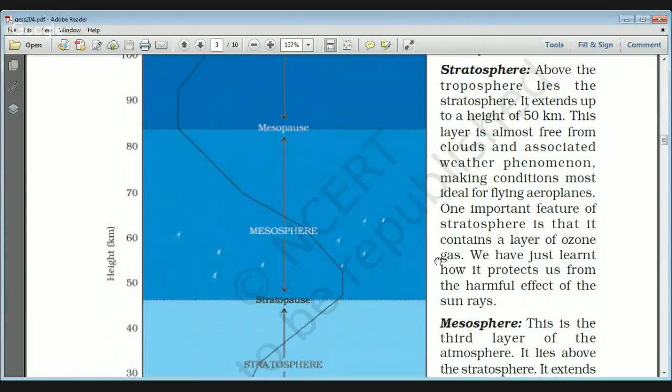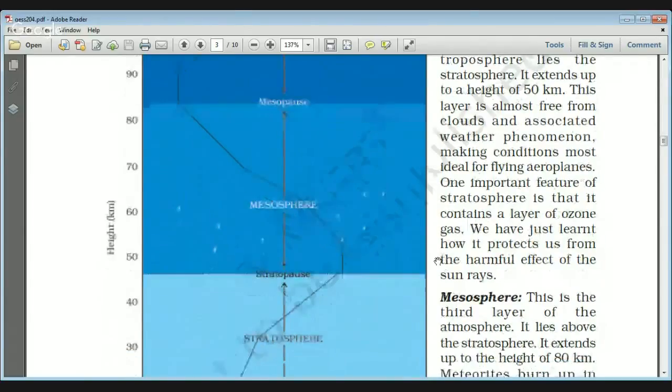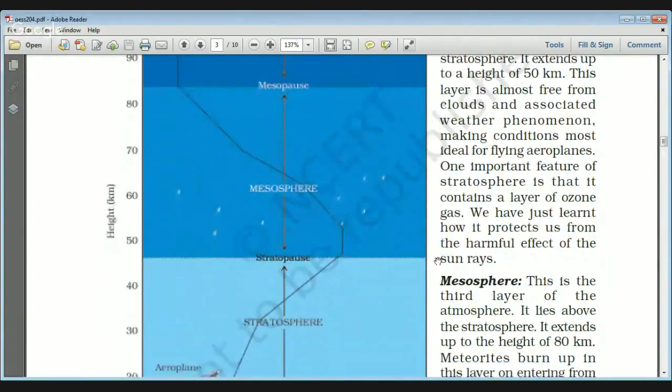So you can assume the stratosphere is almost free from clouds and associated weather phenomena, and that is why it makes the conditions most ideal for flying aeroplanes and aircraft. Another important feature of the stratosphere is that it contains the ozone layer.